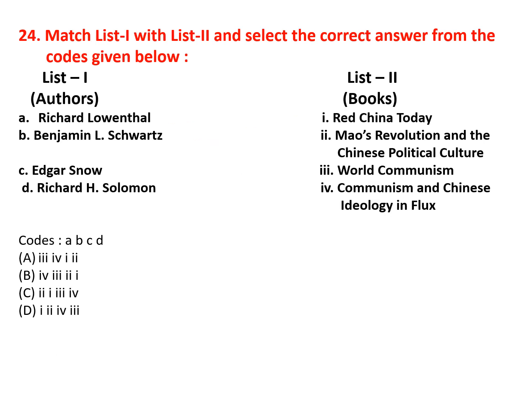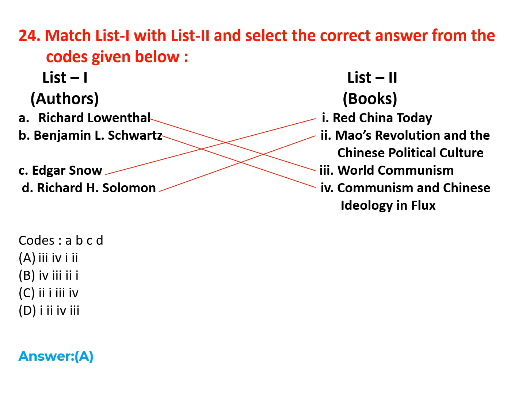Now authors with books. Richard Lowenthal, World Communism. Benjamin Schwartz, Communism and Chinese Ideology in Flux. Edgar Snow, Red China Today. Richard H. Solomon, Mao's Revolution and the Chinese Political Culture. So the correct option for this question is option A, 3412.